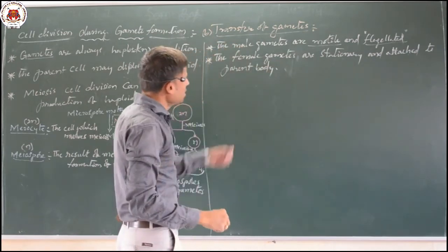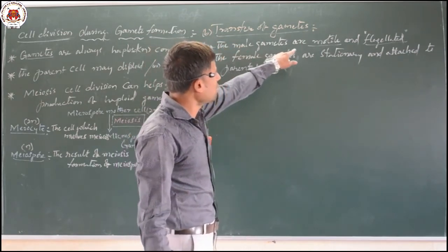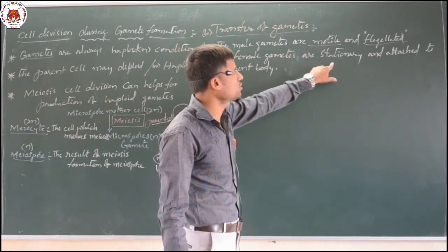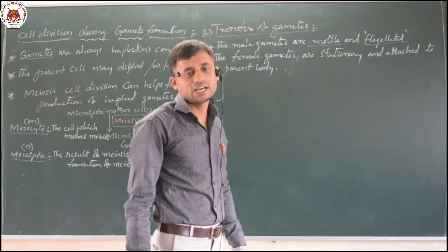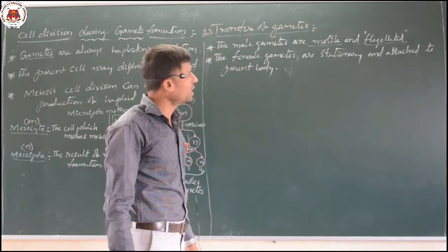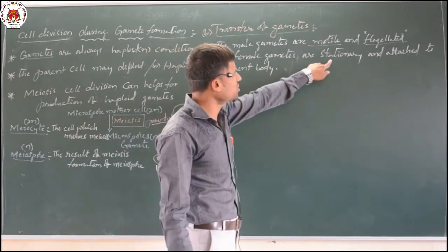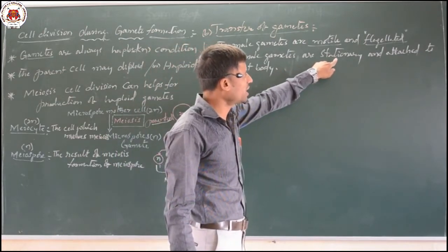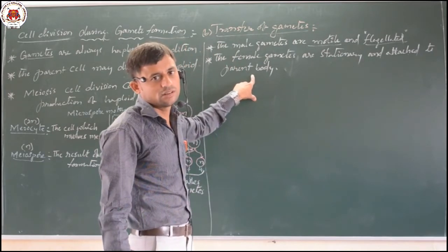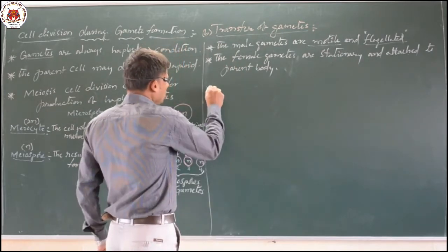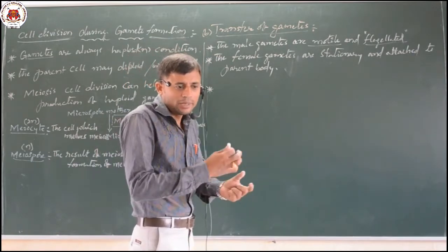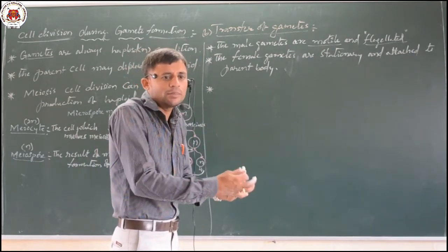See, male gametes are motile gametes, but female gametes don't show any kind of motility. They are non-motile gametes. That's why they are stationary. It means they are always attached to their parent body. And when you observe, the gametes have to transfer from the male part to